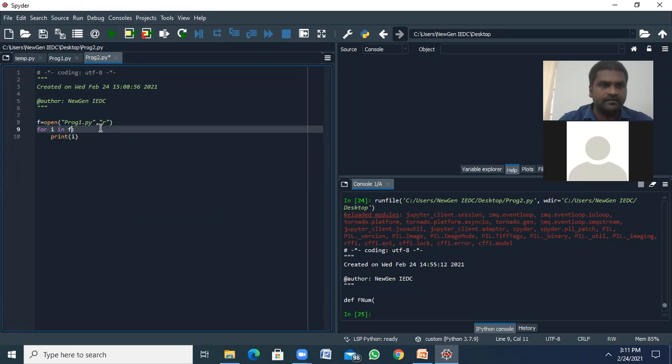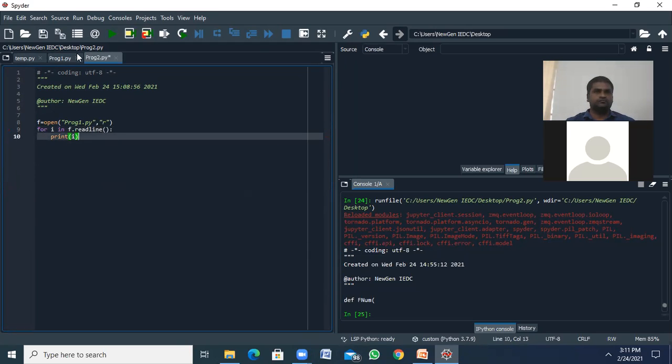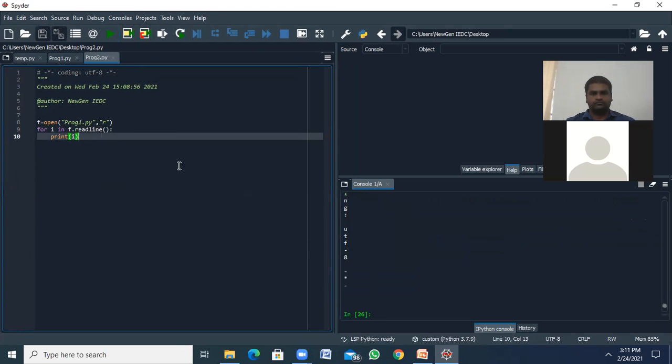Sorry, f dot readline. So character by character, every character will be printed.